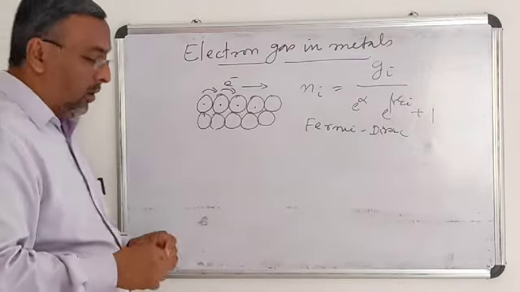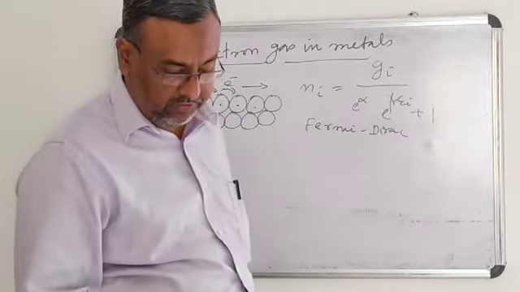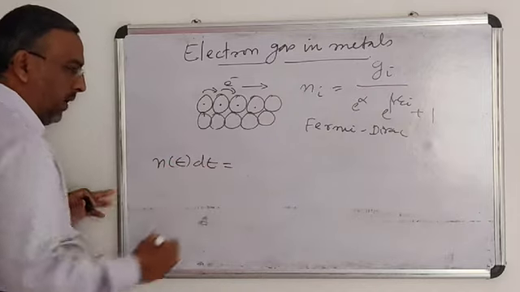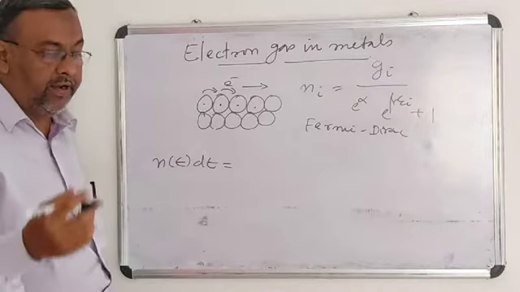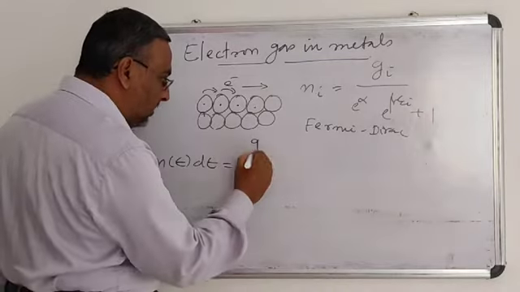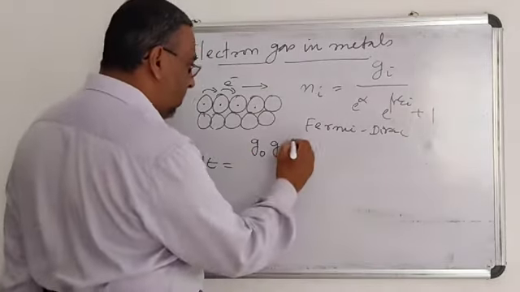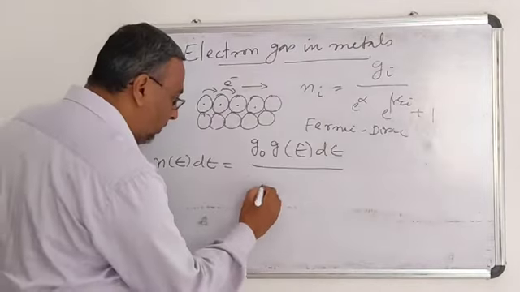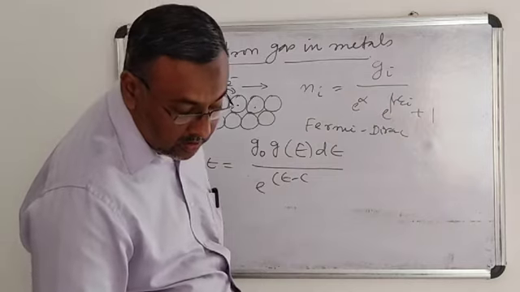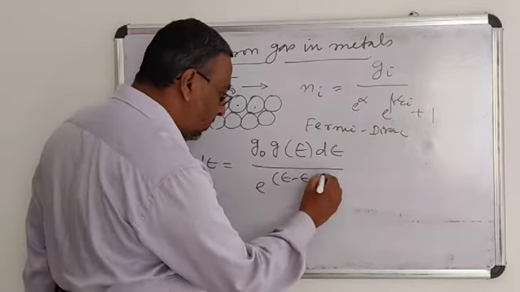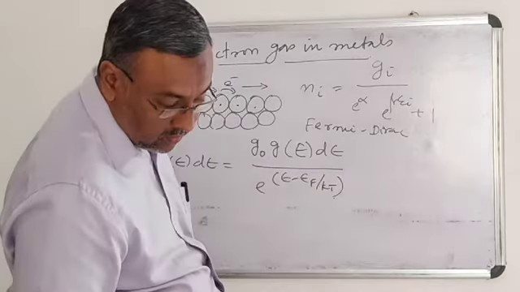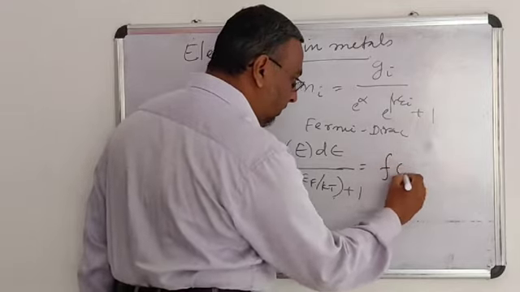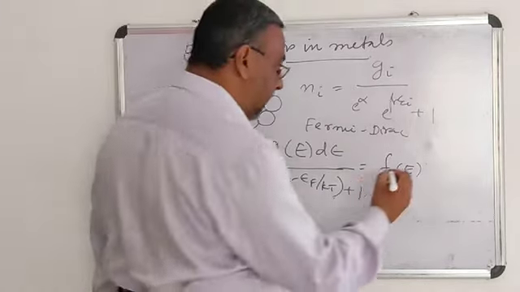Then the distribution law gives the number of electrons with energy between E and E plus dE. It is given by G0 into g(E) into dE divided by e power (E minus EF) by kT plus 1. It will be equal to f(E) g(E) dE.